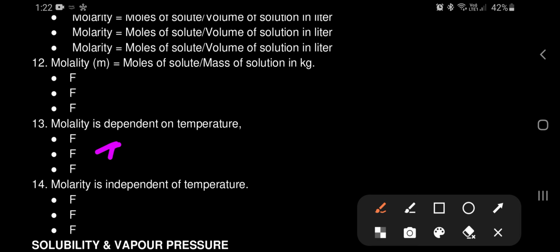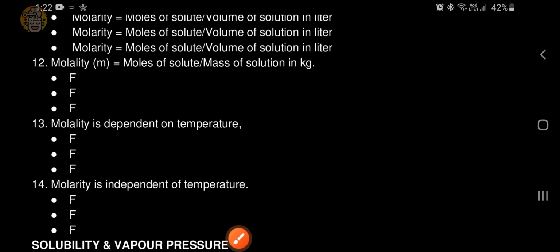Molality is dependent on temperature. This is a false statement, because the formula of molality is number of moles of solute divided by mass of solvent in kg. Molality is equal to number of moles of solute by weight of solvent in kg. It depends only on weight, and volume is not discussed in molality. So molality is independent of temperature.